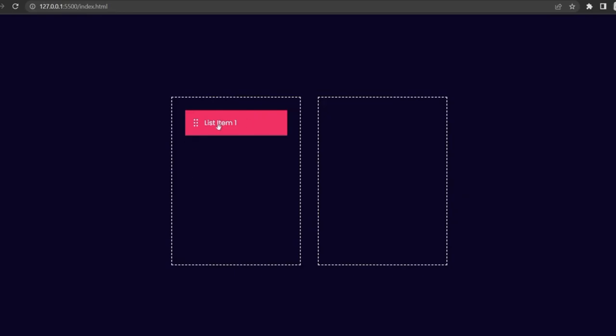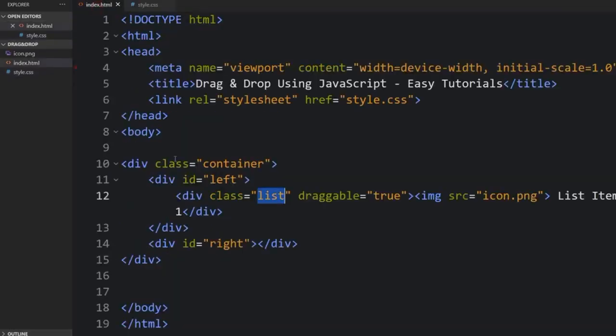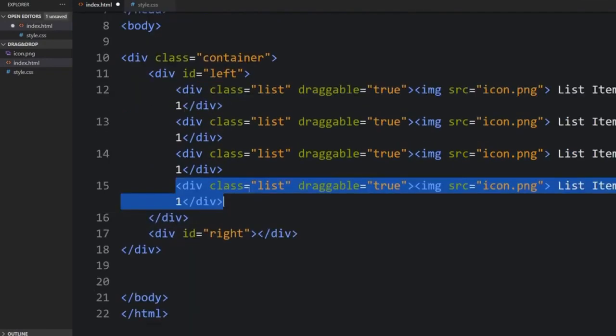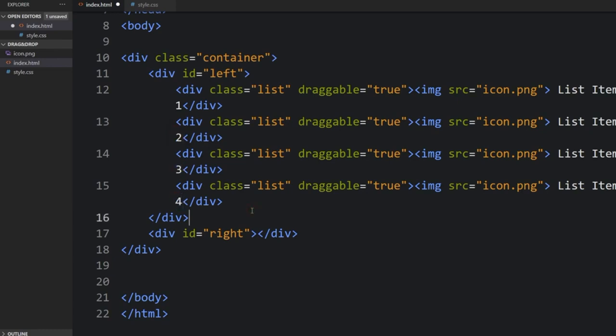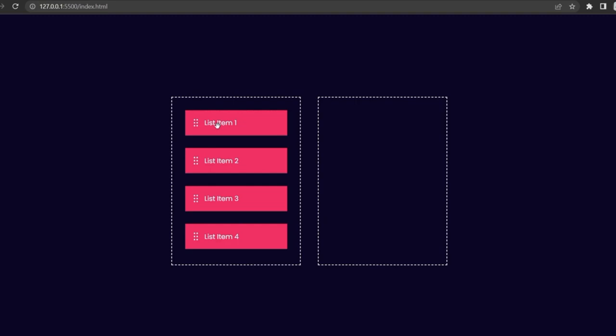As you can see, everything looks perfect and great. So that's what I really want to do. So let's go back to the HTML. I'll just copy that and duplicate it in four places, so that'll be item 2, item 3, and item 4. Like that, as you can see, it looks great, right? So let's now work on the drag and drop stuff.